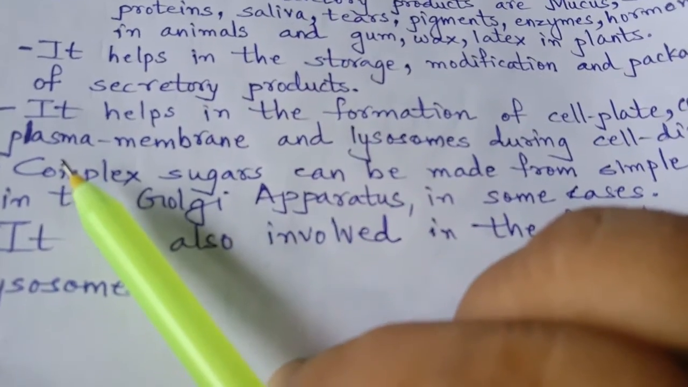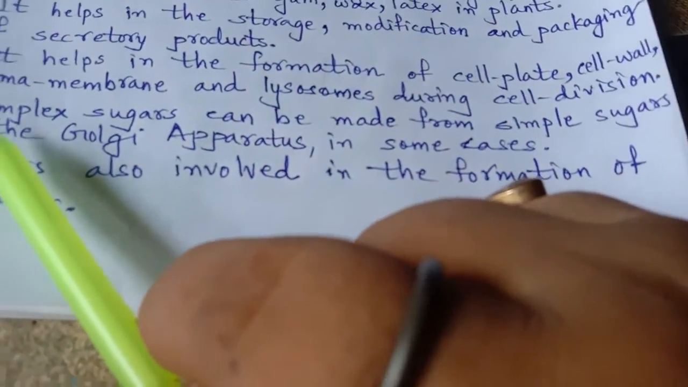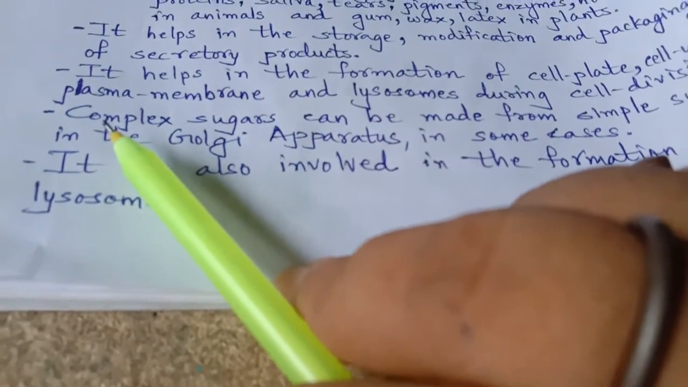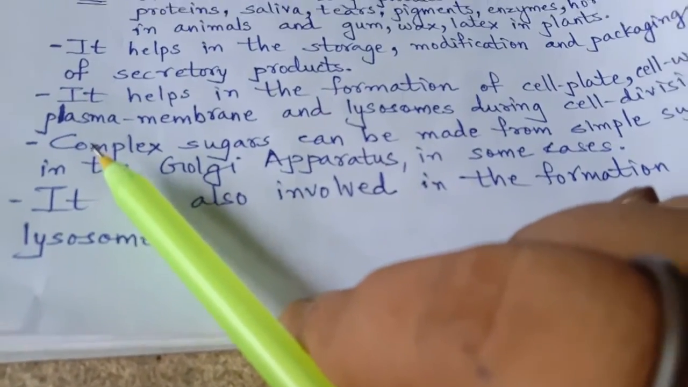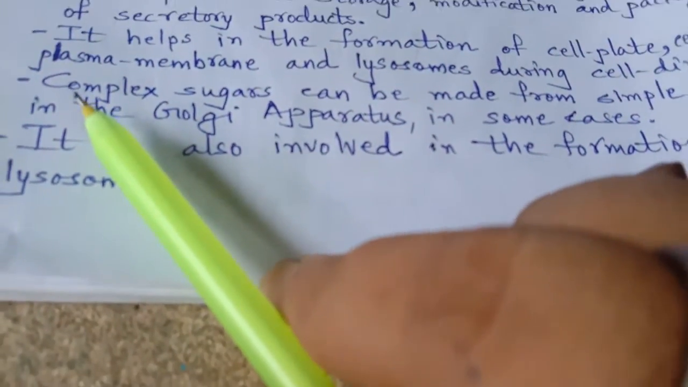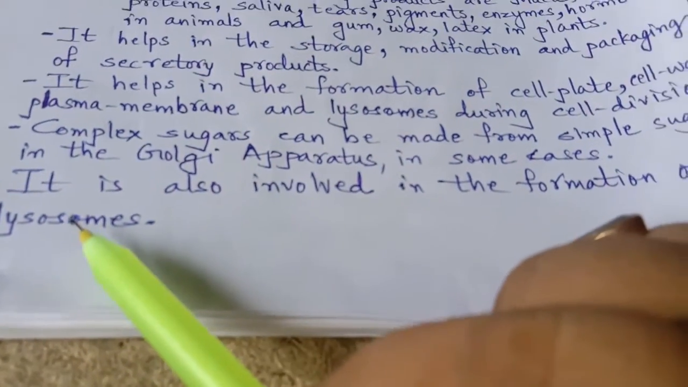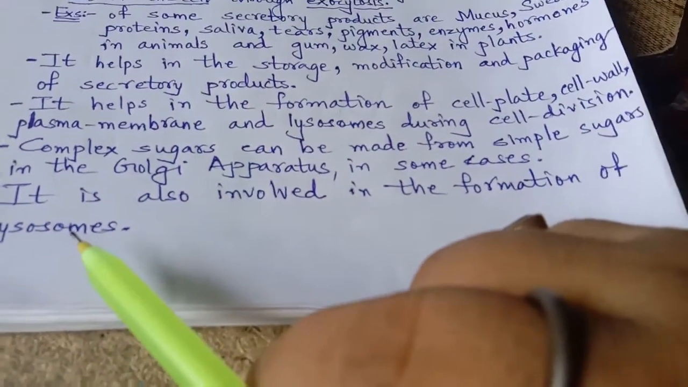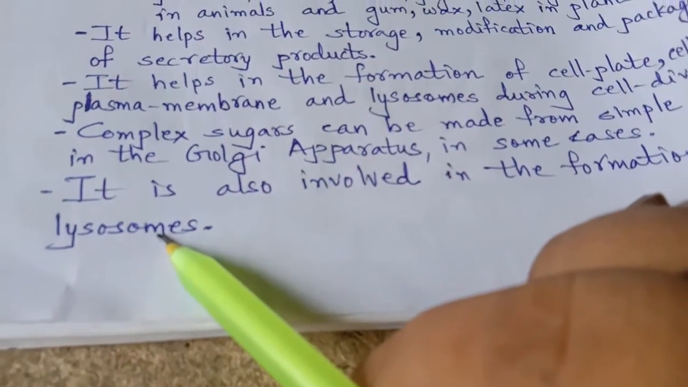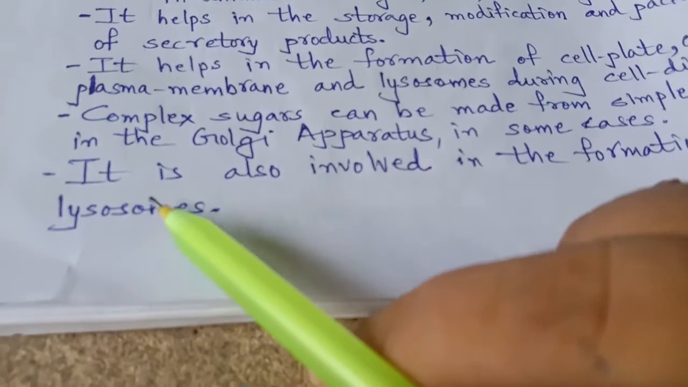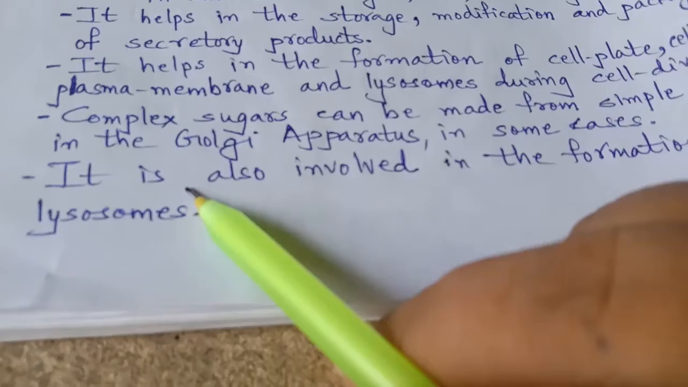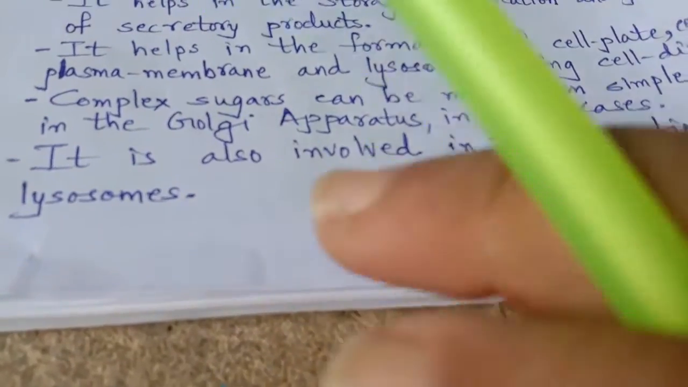Complex sugar is also made from simple sugar in the Golgi apparatus in some cases. In some cases, the simple sugar of our body is converted to complex sugar because of the Golgi apparatus. Golgi apparatus is also involved in the formation of lysosomes. Lysosomes are one more type of organelle present in the cell, and they are also formed with the help of the Golgi apparatus.